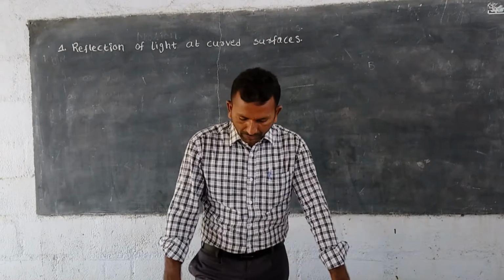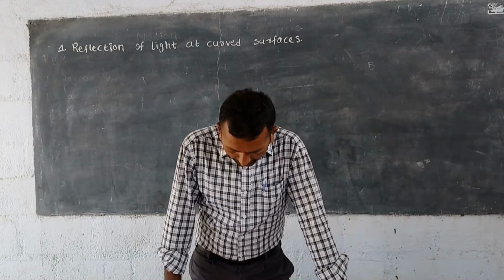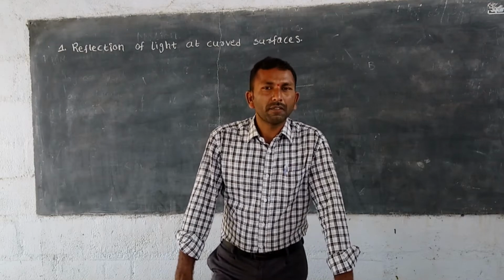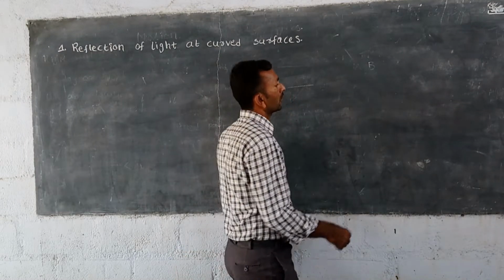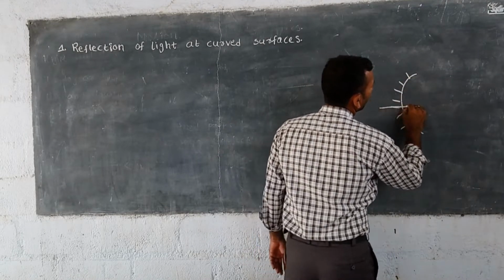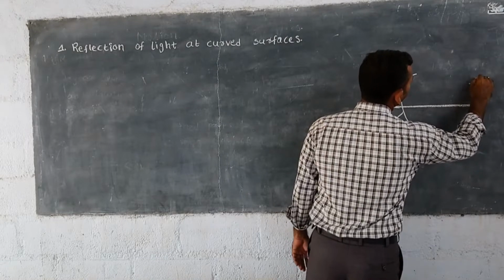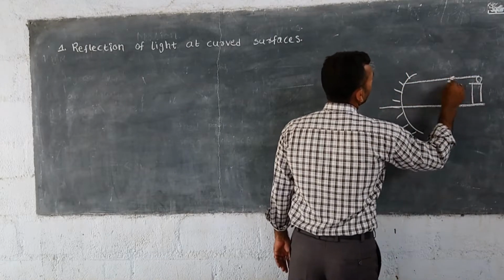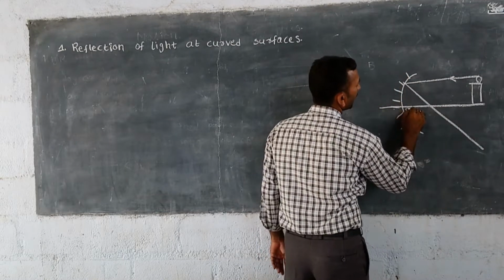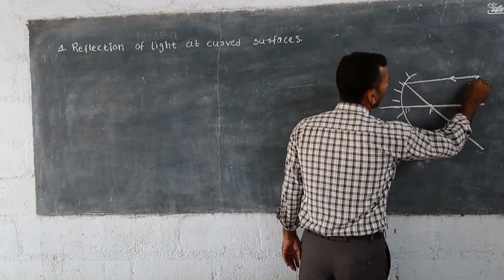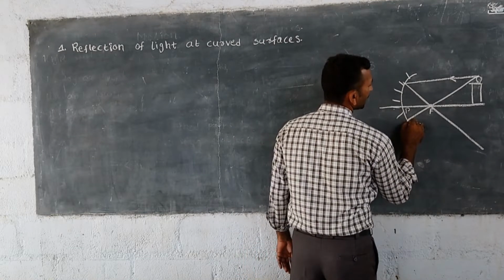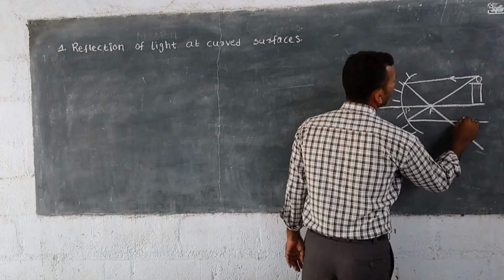We shall discuss today. During the experiment, did you get any positions where you could not get the image on the screen? So we have drawn 4 types of situations. In the first situation, when the object is in front of the mirror, the parallel ray, after incident on the mirror, goes through the focal point, and the second light ray, which goes through the focal point, after incident is reflected back parallel to the principal axis.